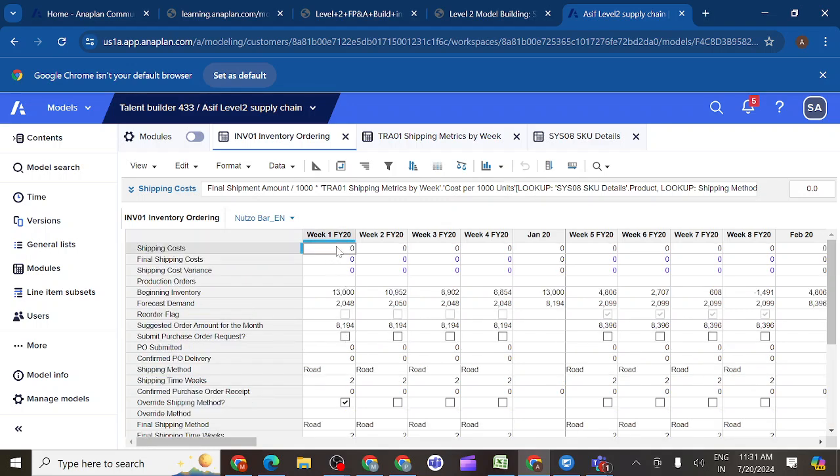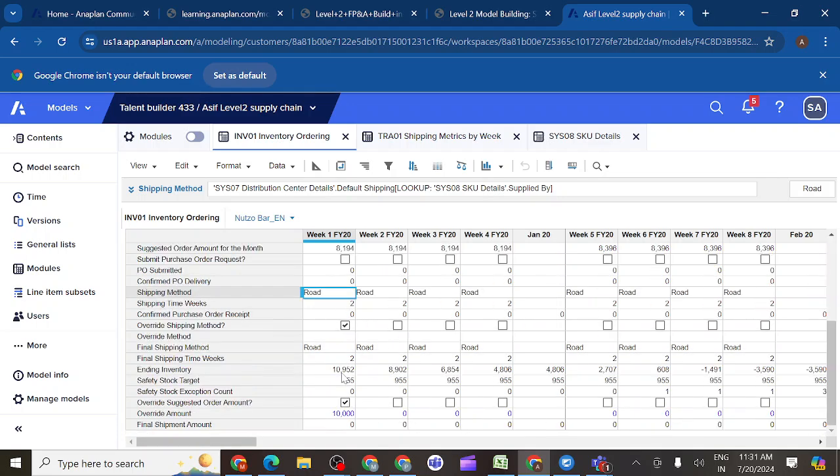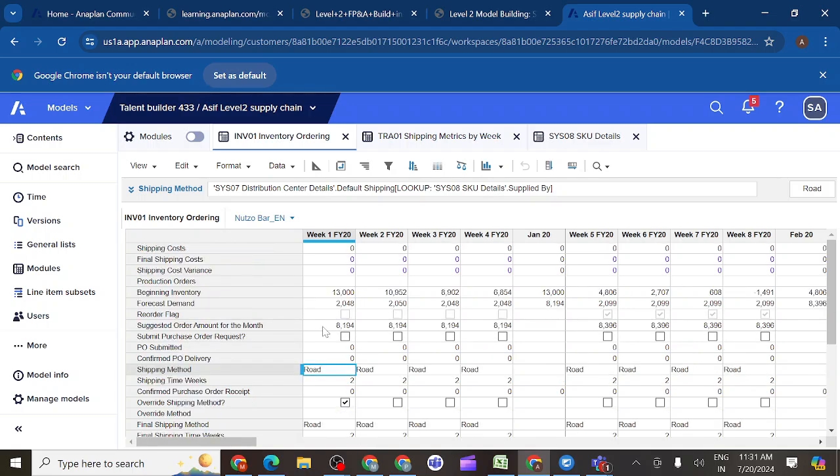Shipping cost, final shipment amount divided by 1000. You can see transportation 0, cost per unit. Look up on the basis of another 1000 we are dividing by. Yes, on the basis of, you can see, system 08 product. Look up on the basis of shipping method. So you can see on the basis of shipping method we have the road. We'll check once we write the formula. Something seems to be missing here, so some mapping or something. We'll check this one. In this way we'll get the shipping cost for this line item.